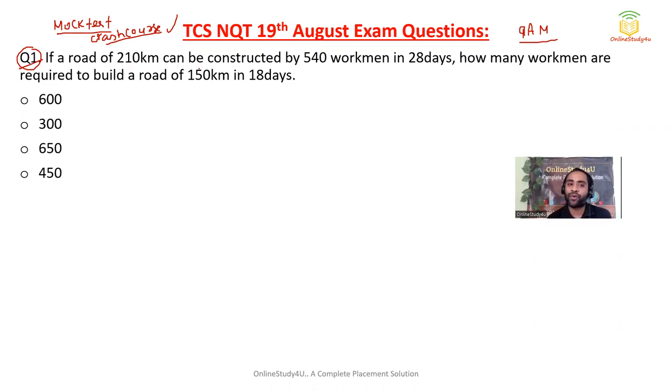If a road of 210 kilometer can be constructed by 540 workmen in 28 days, how many workmen are required to build a road of 150 kilometer in 18 days?